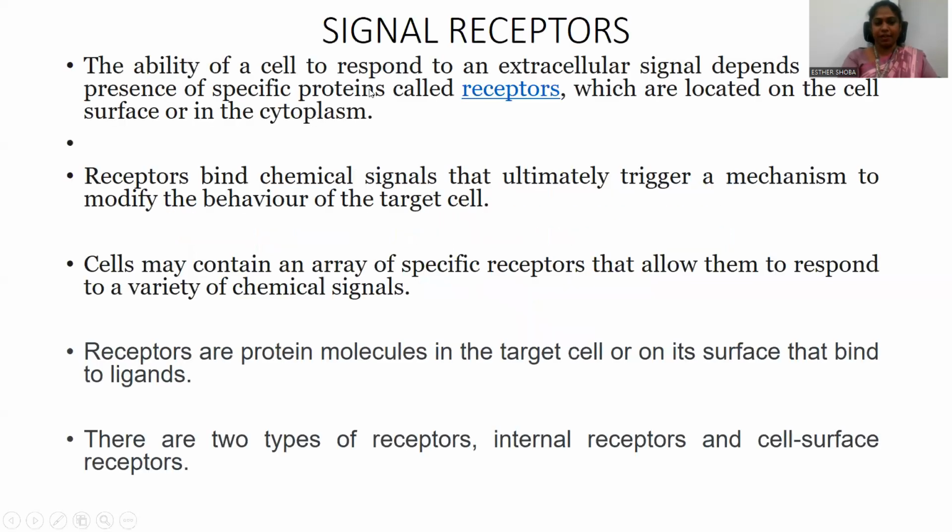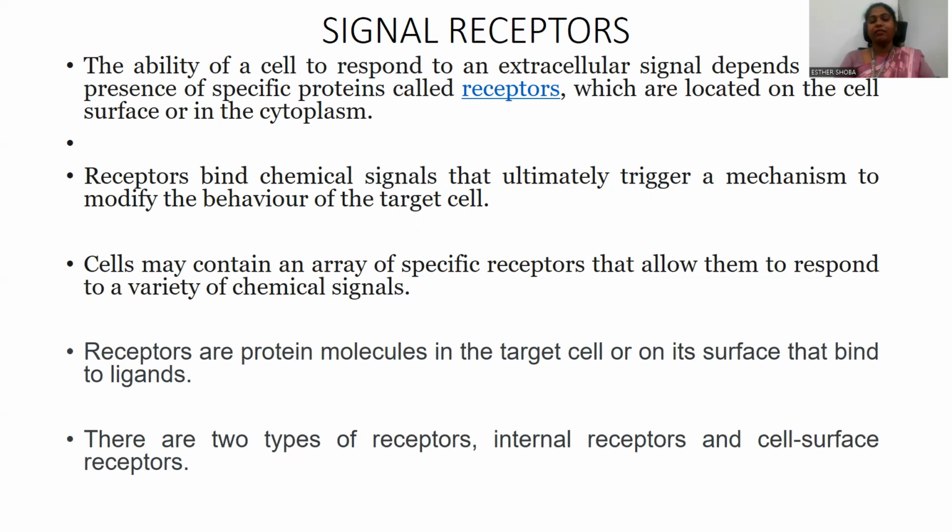So what are receptors? Receptors are usually protein molecules present on the target cells. These receptors might be present on the surface of the target cells, or sometimes they might be inside the target cells. To these receptor molecules, there is a need for binding of another type of molecule called chemical signals, and we call these chemical signals ligand molecules.